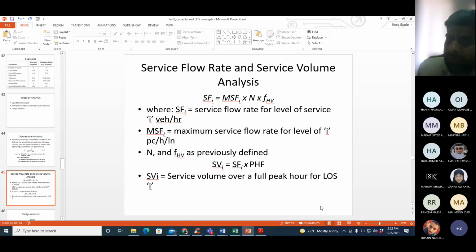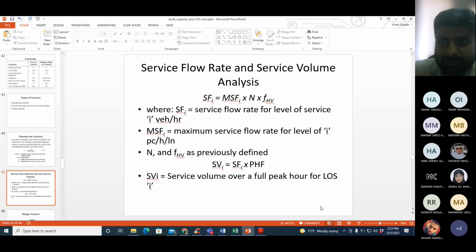So MSF is maximum service flow rate for level of service I under ideal conditions. We call them the base conditions as well. So base conditions, ideal conditions mean the same thing. So the difference between SF and MSF is the conditions. SF is being calculated under prevailing conditions, and MSF is a value which is under ideal or base conditions.